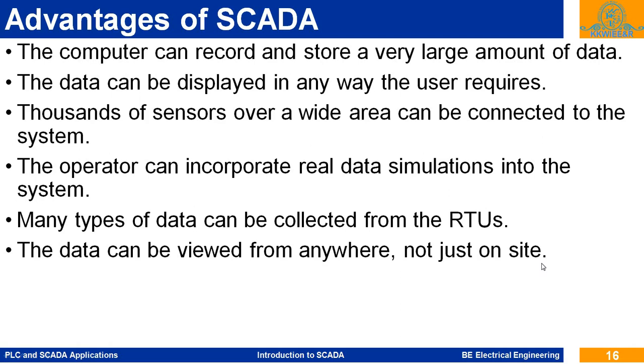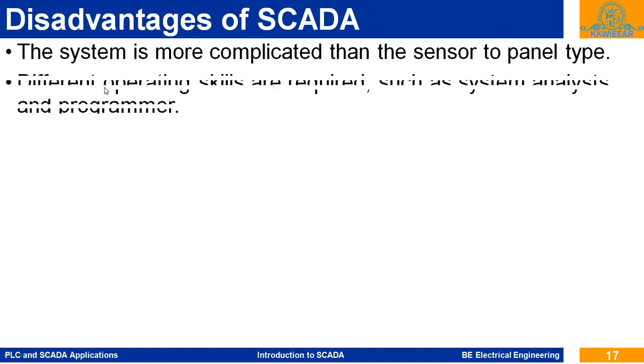By using this SCADA, or by using IoT, we can monitor the substation parameters from anywhere. There is no need for physical presence in the substation, and we can monitor the parameters remotely. By using the SCADA system, we can monitor the parameters on laptops and on mobile screens. So these are the advantages of the SCADA system.